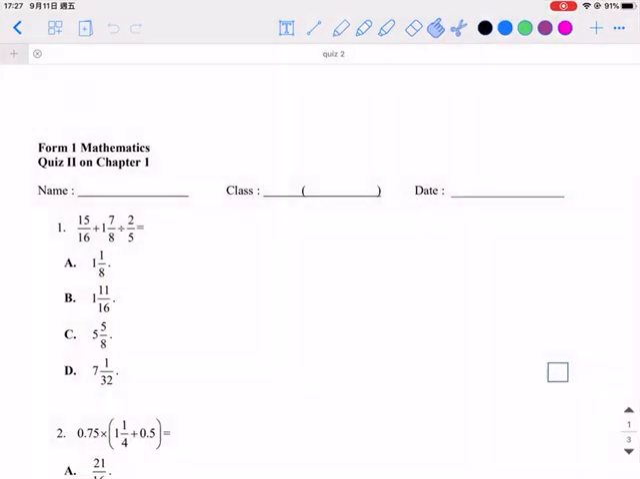Okay, in this video, I will show you the solution about quiz 2 on chapter 1. For the first multiple choice question, we try to do the division first. Remember to change the mixed fraction to an improper fraction. That means 1 and 7 over 8 is equal to 8 plus 7, that means 15 over 8, and divided by 5 over 2, I change to multiplication.